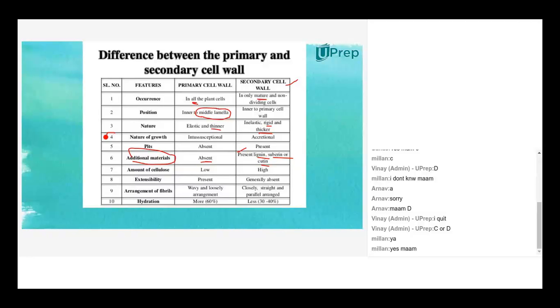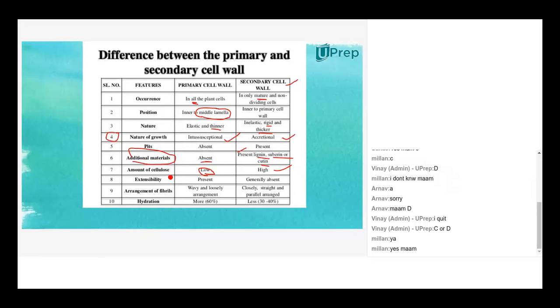The nature of growth is the most important point. Intussusceptional growth is for primary cell wall, accretional growth for secondary cell wall. And when you take amount of cellulose, it's low in primary cell wall. The previous slide you can observe the black color parallel lines. They are very less in primary cell wall, whereas they are very numerous in secondary cell wall. Means cellulose is high.